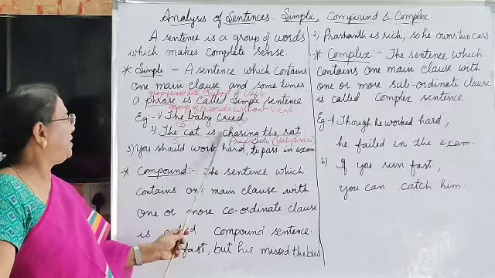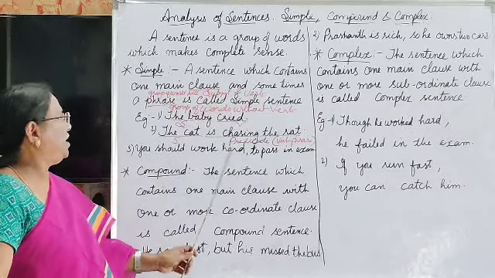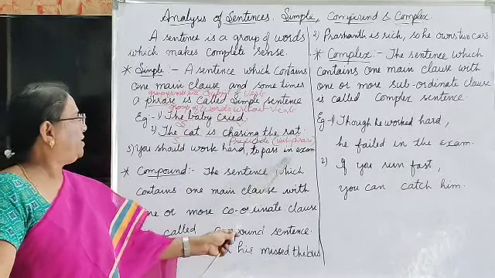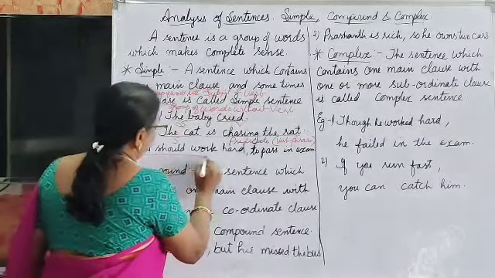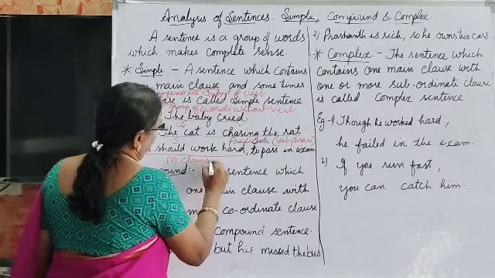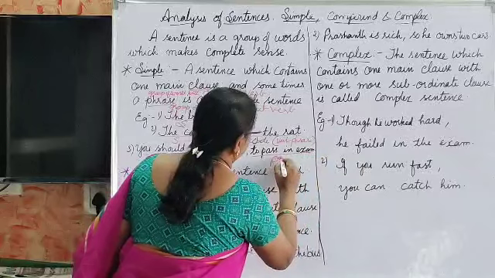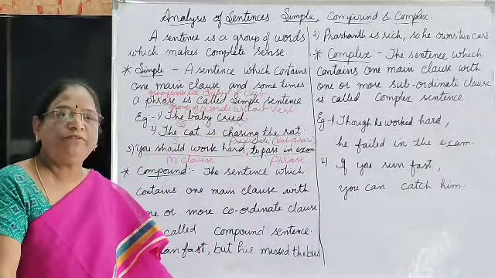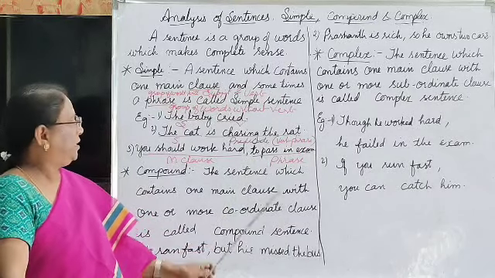For example, see the next sentence. You should work hard to pass in exam. You should work hard is the main clause. To pass in exam is a phrase, a group of words without a verb.